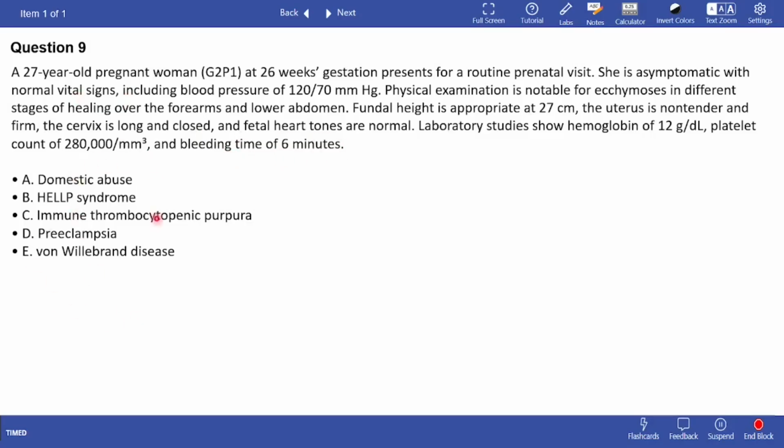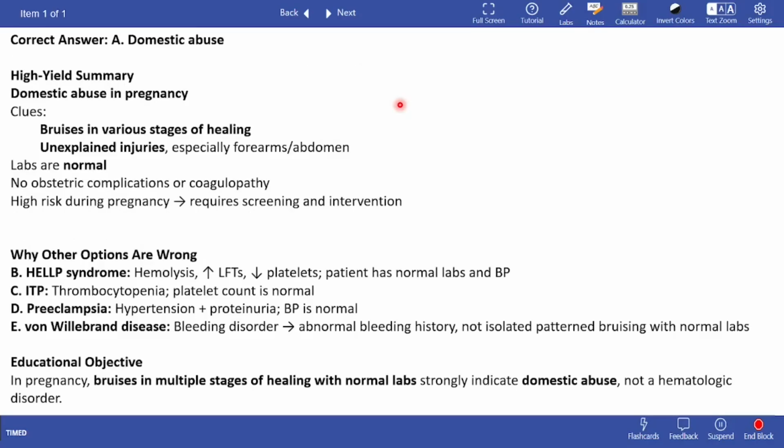Which one is the answer? Take your time. And we'll move forward. So the answer is domestic abuse. It was quite simple. There is domestic abuse in pregnancy. What are the clues?